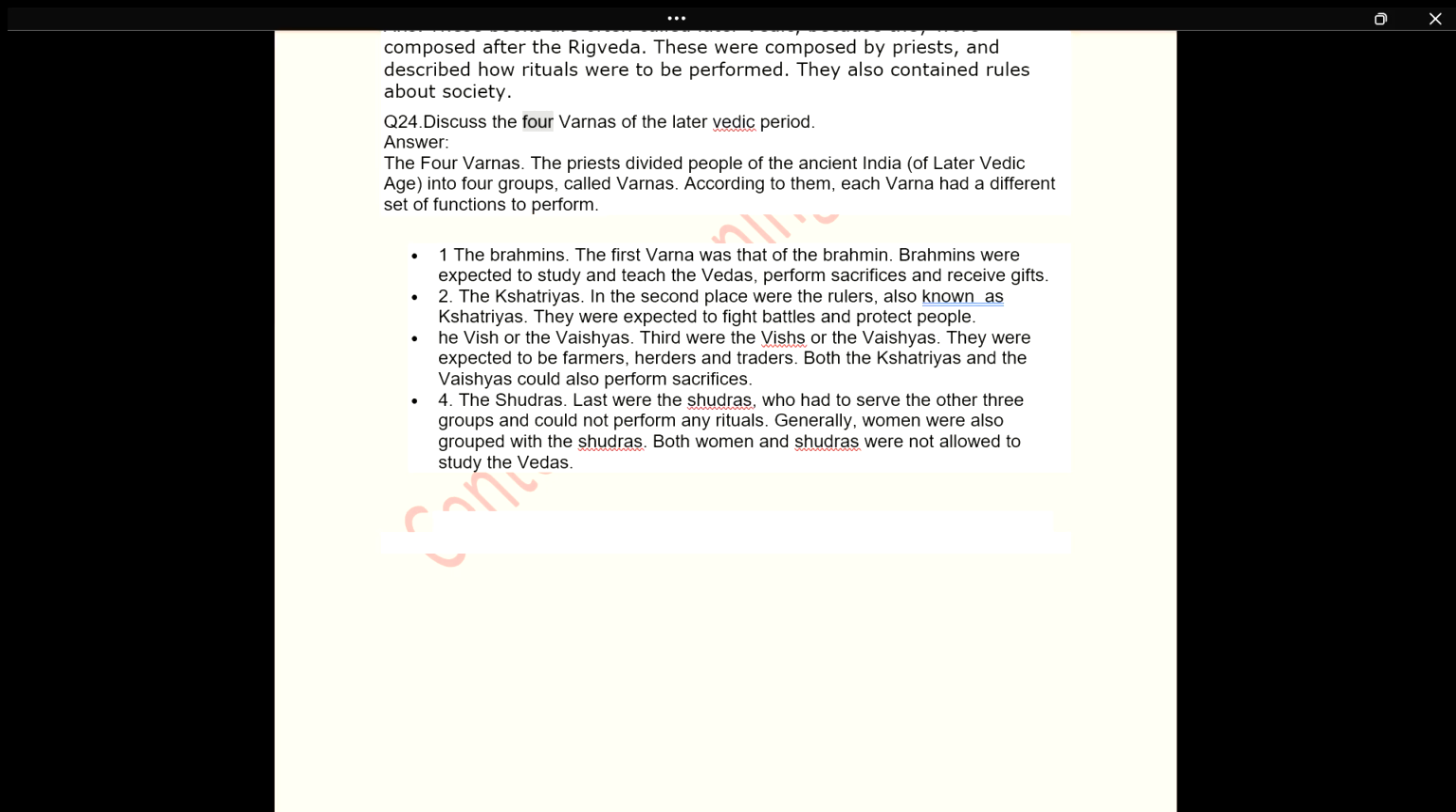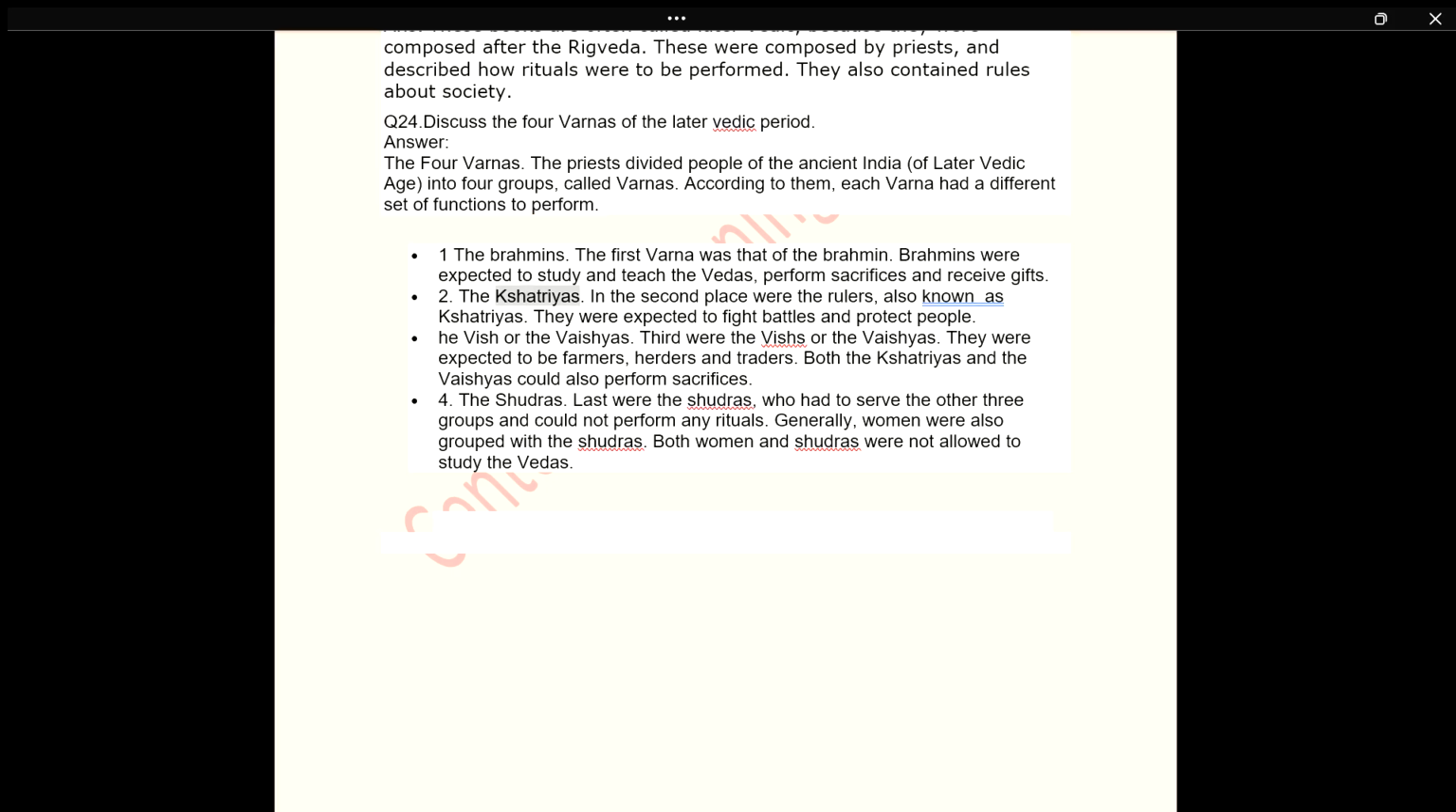Q24. Discuss the four Varnas of the later Vedic period. Answer. The four Varnas. The priests divided people of ancient India, of the later Vedic age, into four groups called Varnas. According to them, each Varna had a different set of functions to perform. 1. The Brahmins. The first Varna was that of the Brahmins. Brahmins were expected to study and teach the Vedas, perform sacrifices and receive gifts.